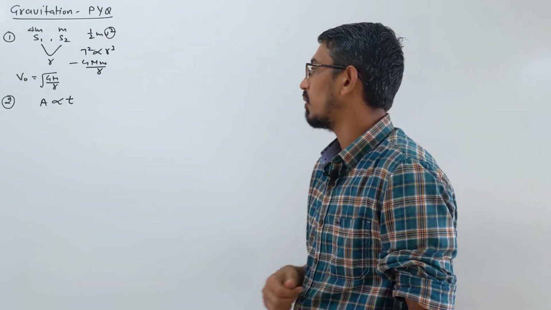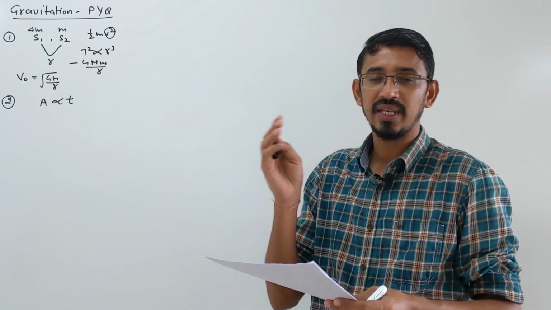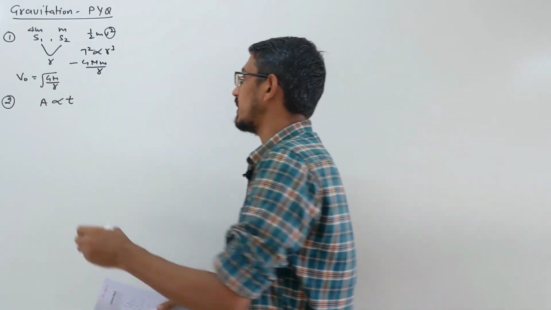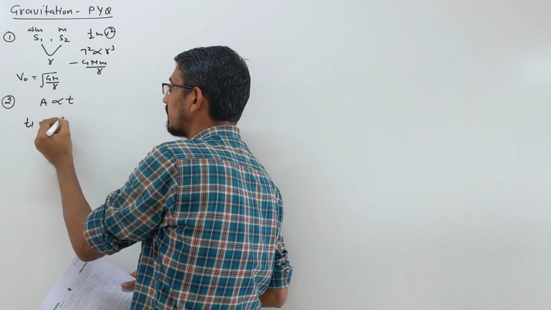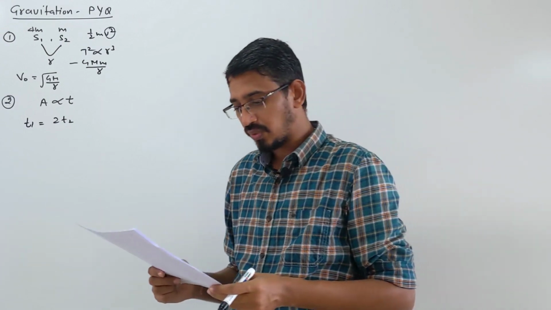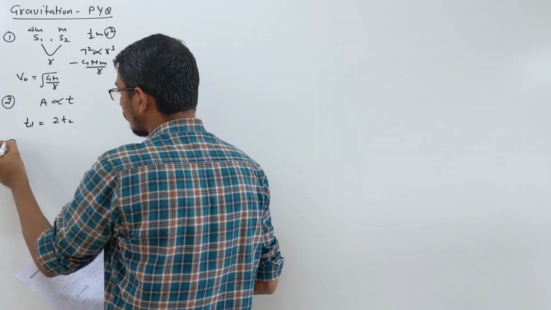constant. So area is proportional to time. They are saying that this area SCD is double that area SAB. So obviously the time taken to move here also will be double. So obviously T1 becomes 2 times T2, right? Area and time are simply proportional. So your fourth option is the correct answer simply.